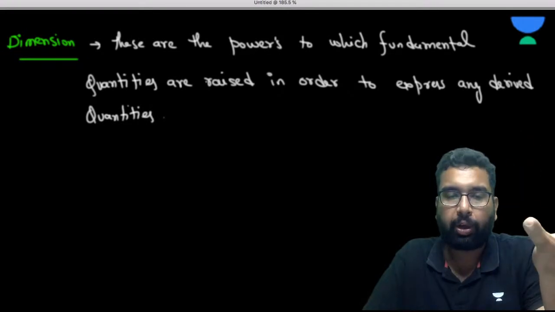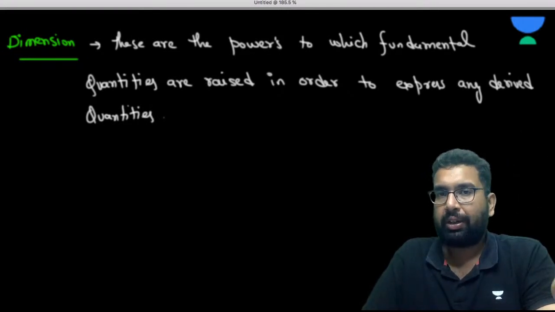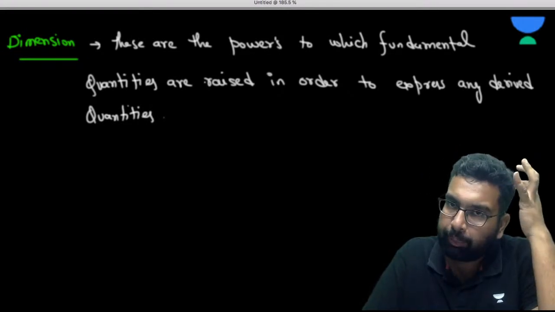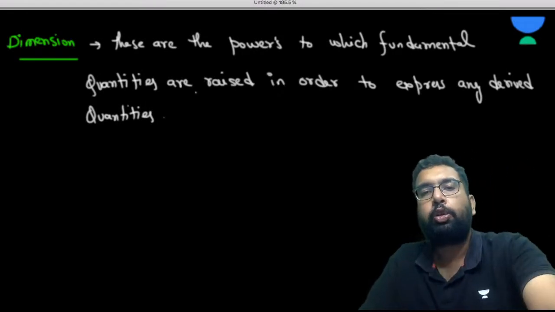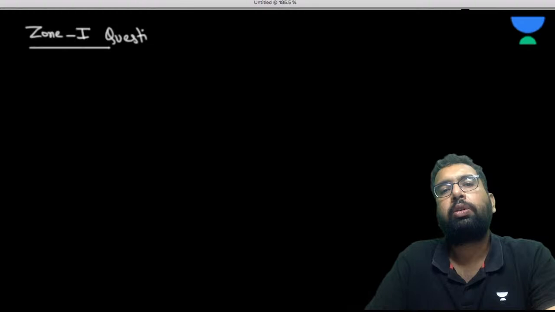One very important point, this is mostly where the question is asked from. If you see the NEET PYQs, from the previous year analysis, Zone 1 questions. So what are the questions from here?